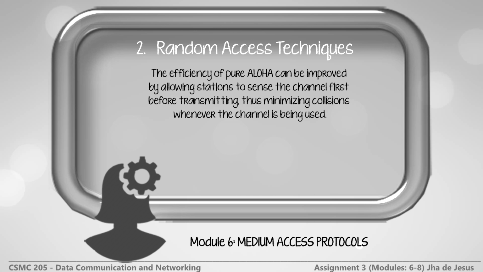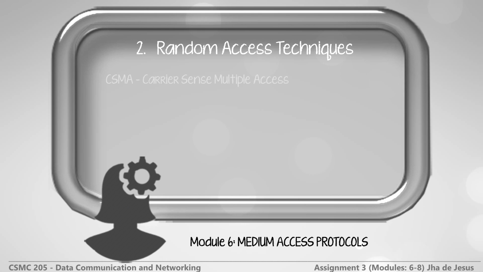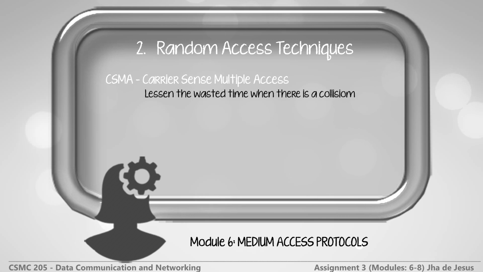The efficiency of pure Aloha can be improved by allowing stations to sense the channel first before transmitting, thus minimizing collisions whenever the channel is being used. This scheme is called CSMA or Carrier Sense Multiple Access. CSMA can still be made more efficient by truncating collisions, resulting in less wasted bandwidth. We can further improve the CSMA performance. To do this, we can lessen the wasted time whenever there is a collision.